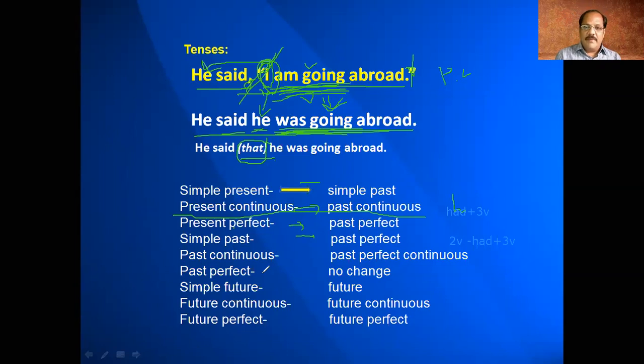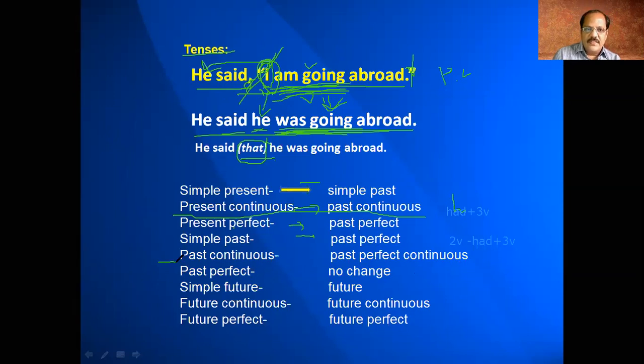And if it is in the past perfect tense, then there should not be any change except converting the pronouns and other information. There should not be any change in the tense. And even in the simple future also, there is no change at all. The future tense remains the future tense. Future continuous will remain future continuous. And future perfect, there will not be any change. So all future tenses will remain as future only, except converting the pronouns and all that. So there will not be much change.